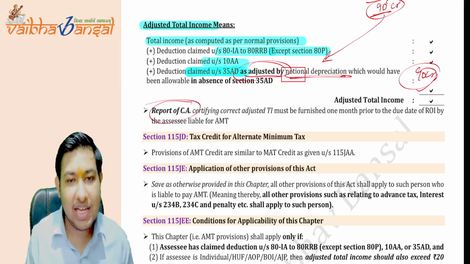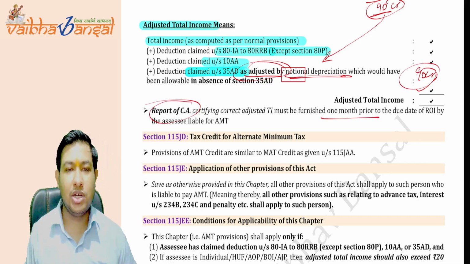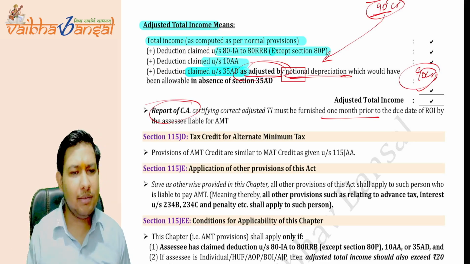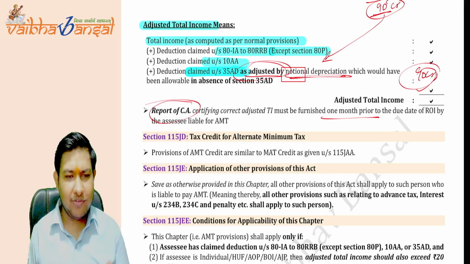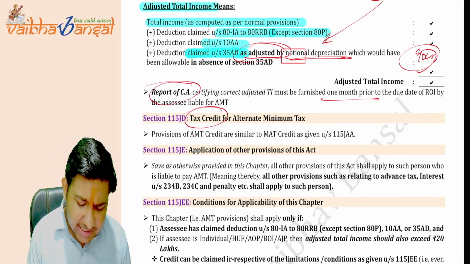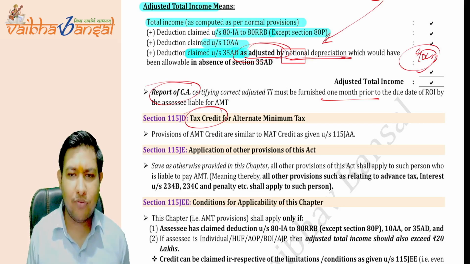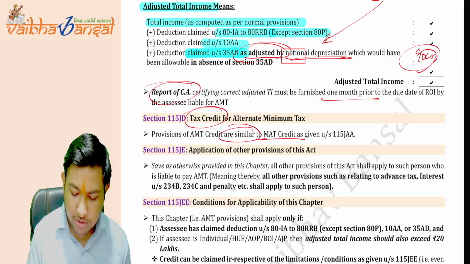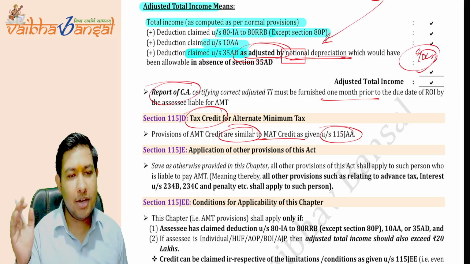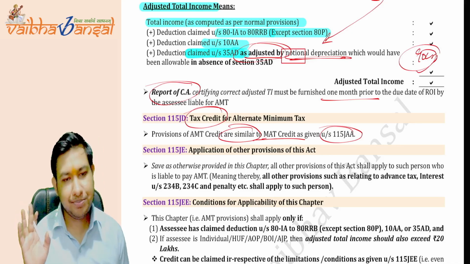Same as per the MAT, you have to report. The report of a CA is also made applicable here, one month prior to the due date of filing of return, to the assessee liable for AMT. Here the assessee return due dates may vary from 31st of July to any other date. And then the tax credit provisions are also similar to the MAT provisions. Here also the credit will be given for the 15 years succeeding the previous year in which the credit was availed. Is this clear to you?